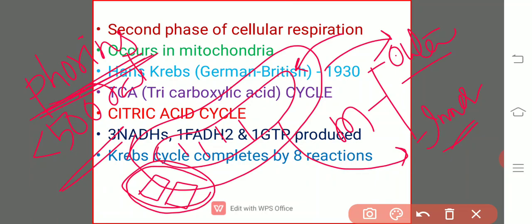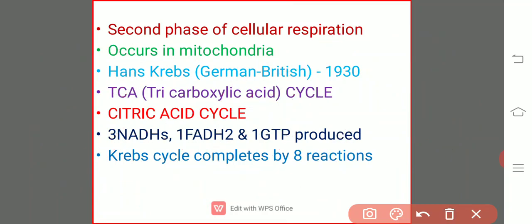If at all you want to transport any molecule or ion, it requires a special kind of proteins known as carrier proteins, otherwise called transporters.